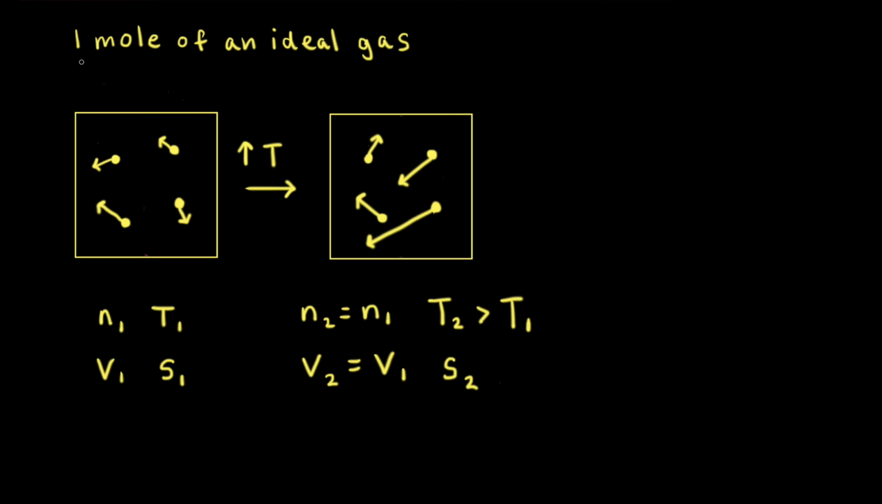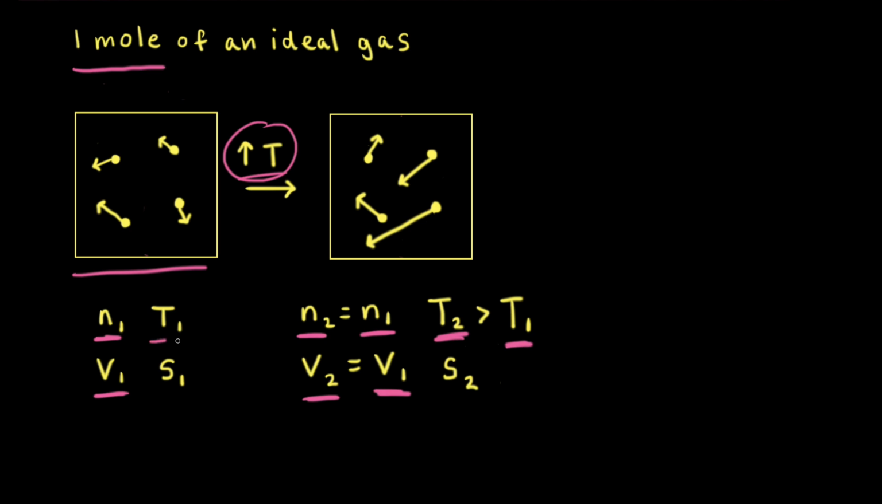For our next situation, we're starting once again with 1 mole of an ideal gas. However, this time the volume will be held constant and the temperature will be increased. So we start with 1 mole of our ideal gas at a certain volume, so N1 and V1. And we are increasing the temperature, but we're not changing the number of moles or the volume. Therefore, the final number of moles, N2, is equal to the initial number, N1, which is 1 mole. And the final volume, V2, is equal to the initial volume, V1. Since we are increasing the temperature, the final temperature T2 is greater than the initial temperature T1.